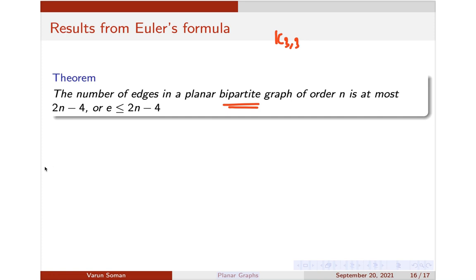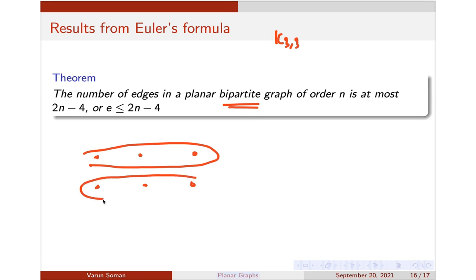The one important result on bipartite graphs is this. I hope you know what a bipartite graph is. You can divide the vertex set into two sets such that there are no edges within one set. There will only be edges between these two sets, and among the vertices in one set there will not be edges. So this type of edge is not possible. We only have edges between the sets. Between vertices of the same subset there will not be any edges. That is the meaning of a bipartite graph, like in the matching problem.